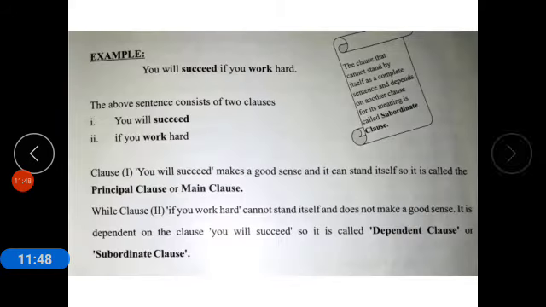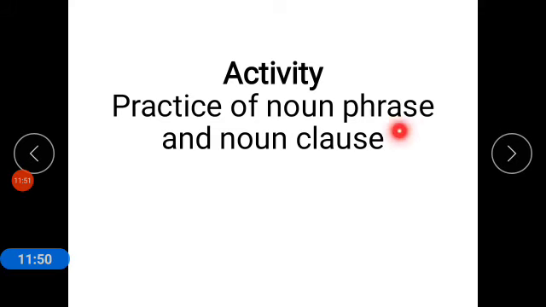Now coming to the activity: practice of noun phrase and noun clause. Thank you, students.